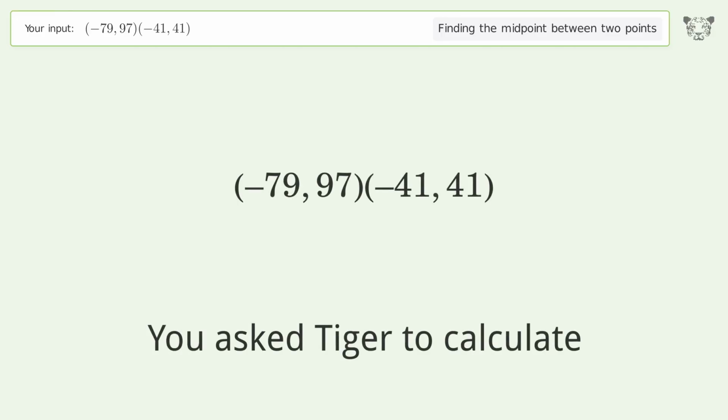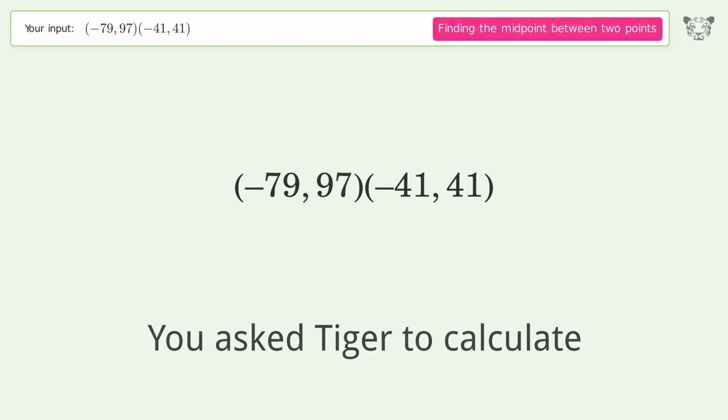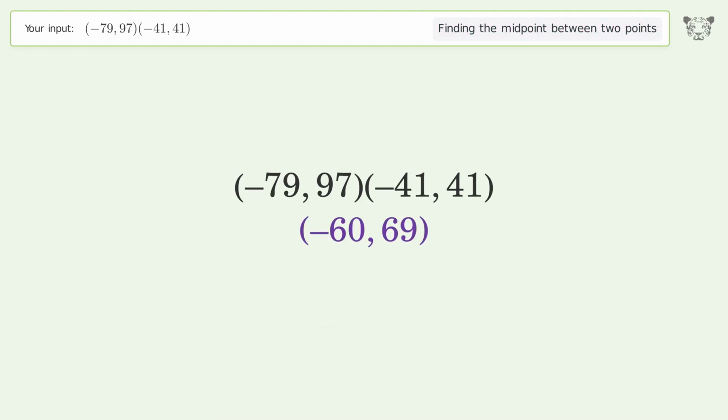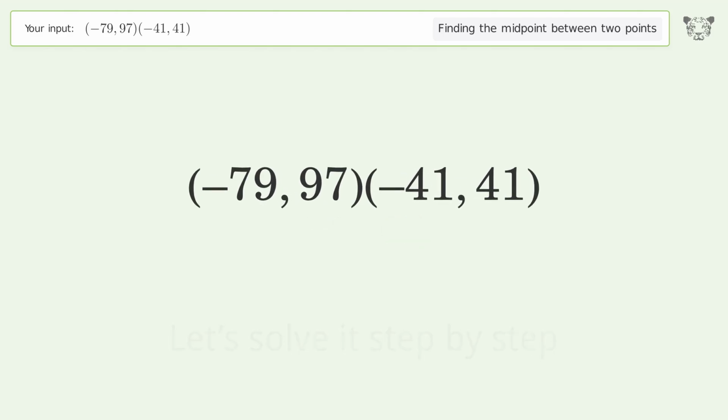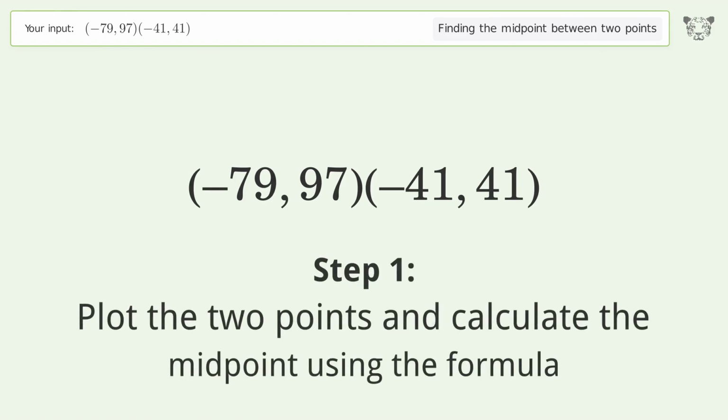You ask Tiger to calculate. This deals with finding the midpoint between 2 points. The midpoint between the 2 points is negative 60, 69. Let's solve it step by step. Plot the 2 points and calculate the midpoint using the formula.